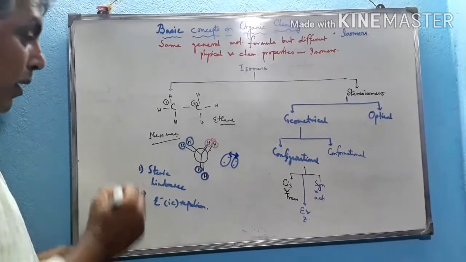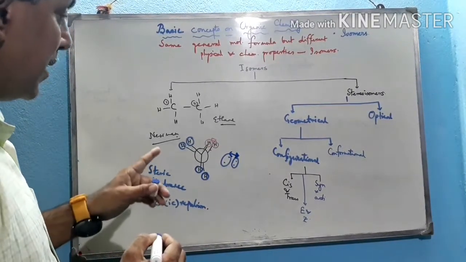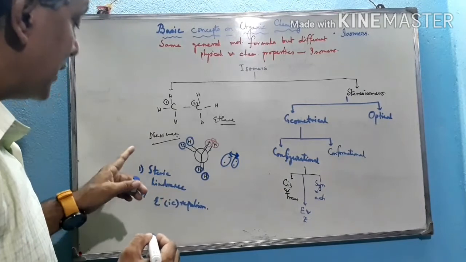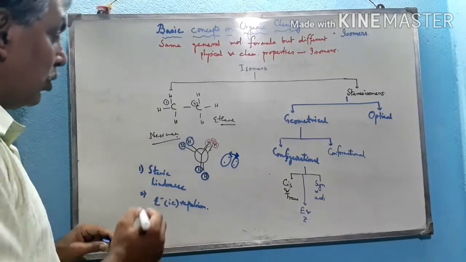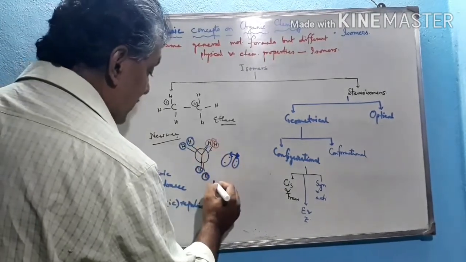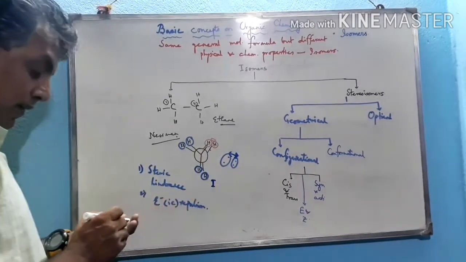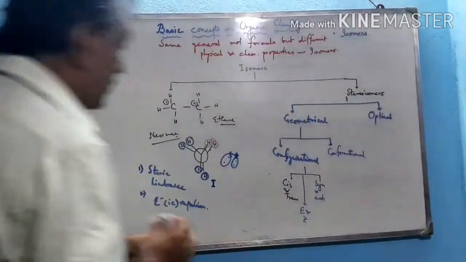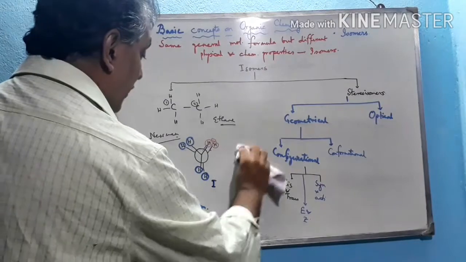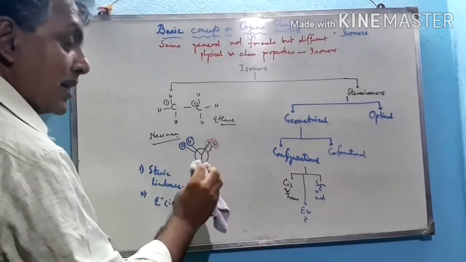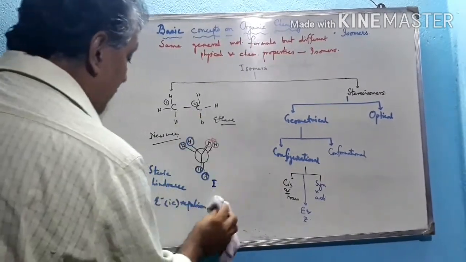So this type of structure suffers maximum steric hindrance as well as electronic repulsion. So this is a very unstable structure. This is structure 1, suppose. Maximum energy, and stability is minimum here.